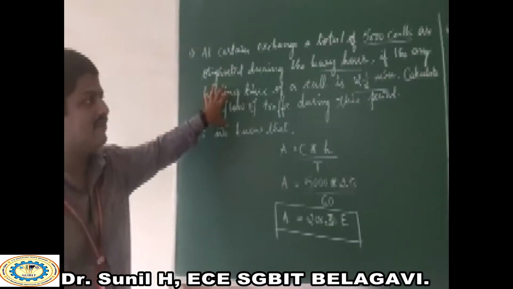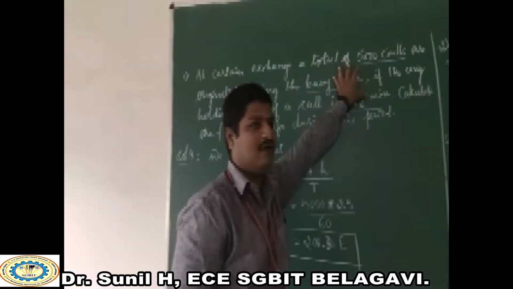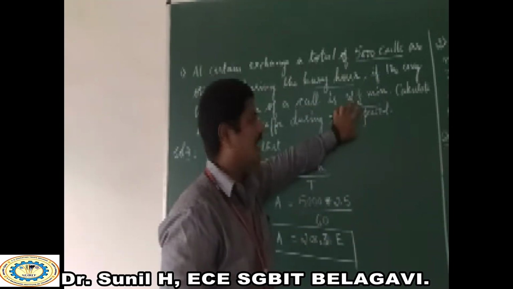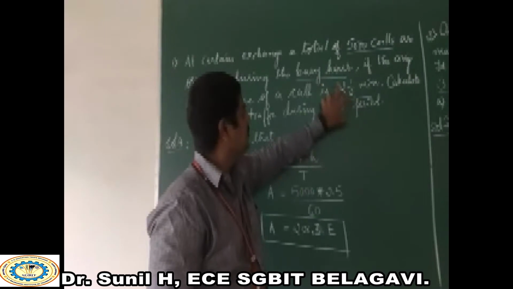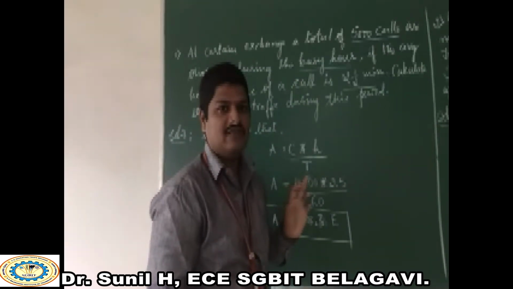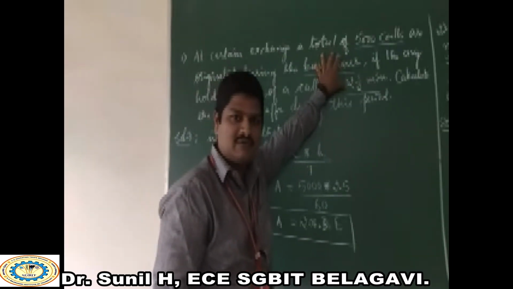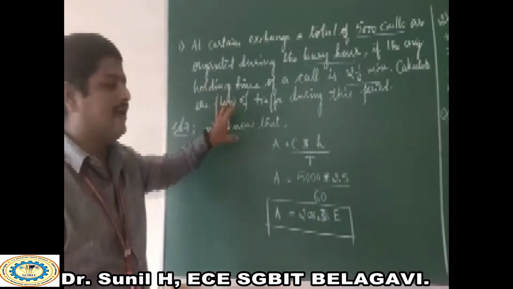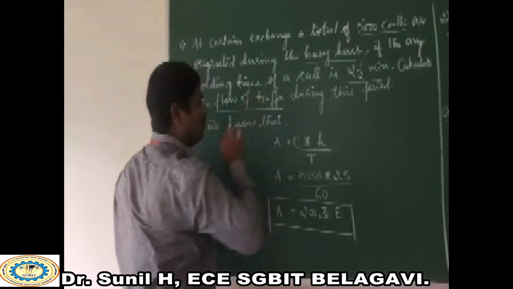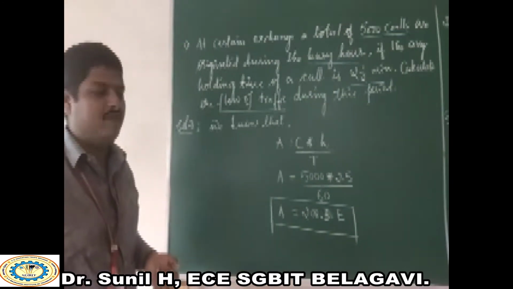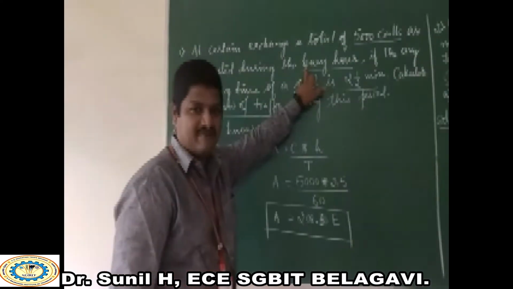Okay, so here what they have given is the total number of calls, which arrive at the holding time 2.5 minutes at the busy hour. So these are the three conditions they have given in the problem statement, and now we need to find out the flow of traffic. Okay, during which hour? During busy hour.